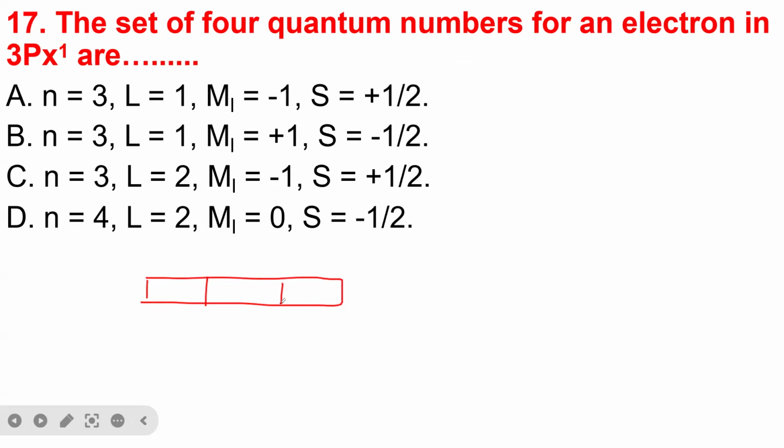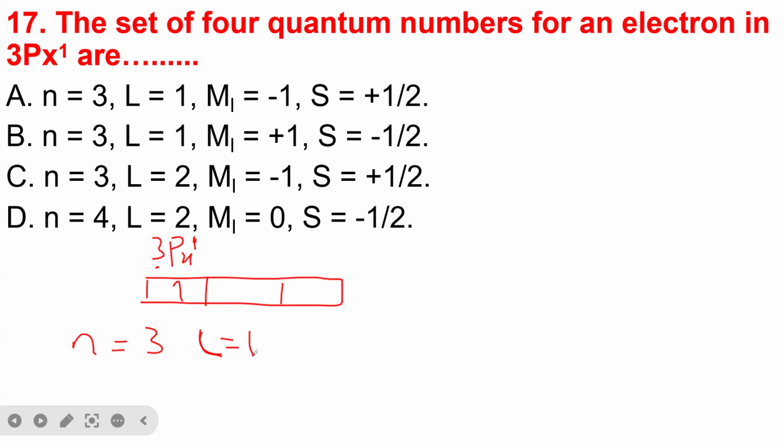So this is 3p, because we said x, so this is 3px1. It means that the electron is here. How do we know the quantum numbers of this one electron? It's simple. As we can see, the energy level, which is n, is equal to 3. And of course, remember, whenever you have p orbitals, it means that you have l equal to 1.